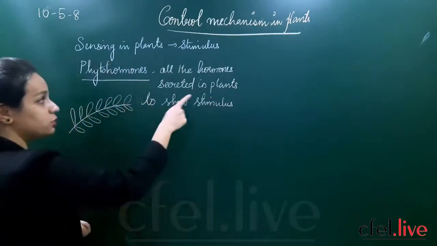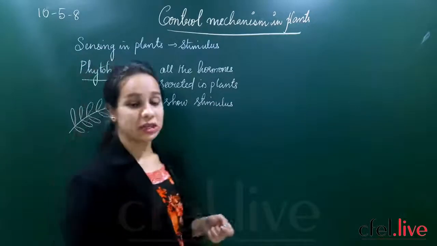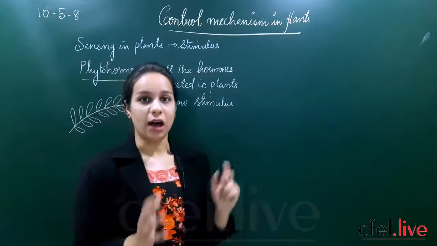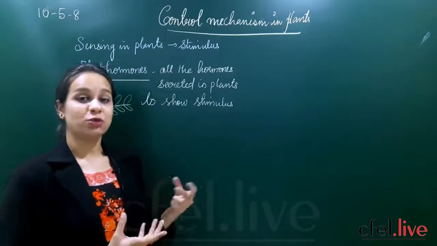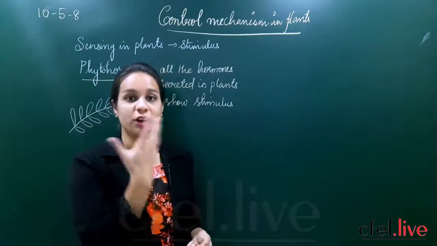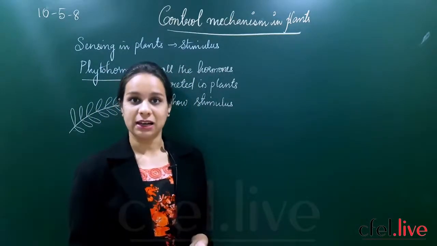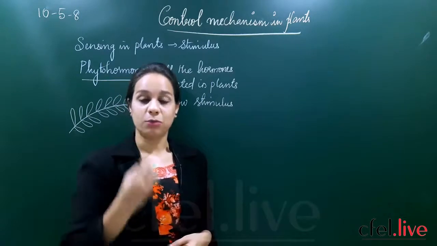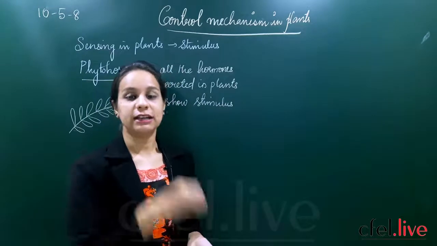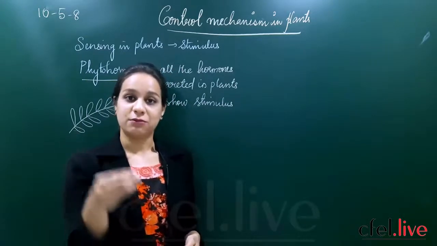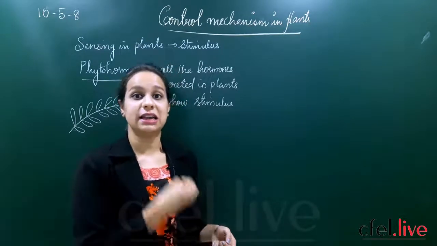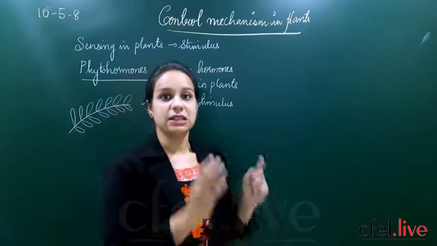Okay, so all the hormones secreted in plants to show stimulus are together called the phytohormones. We have seen that hormones in our body influence the control mechanisms. Yes or no? We are responding to certain stimulus. Similarly, these hormones are generated in the plant body itself, and finally due to the secretions of these hormones, the plant is able to respond to certain stimulus.